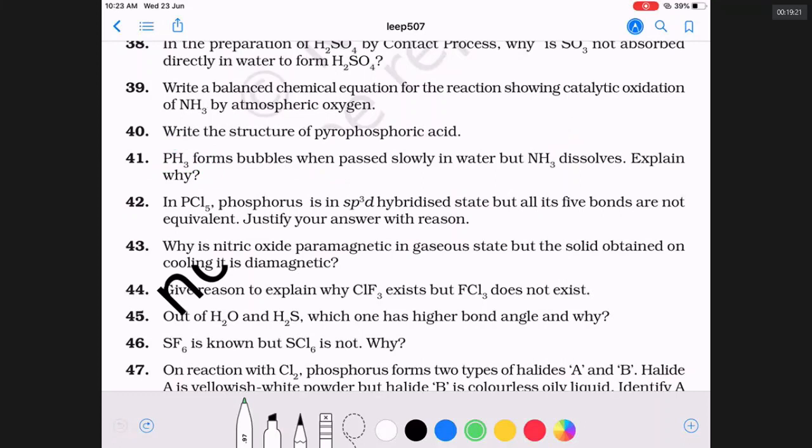Question number 42. PCl5 phosphorus is in sp3d hybridized state, but all its 5 bonds are not equal in length. Due to repulsion, 2 are longer axial bonds and 3 are shorter equatorial bonds.